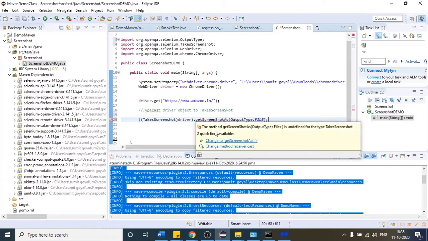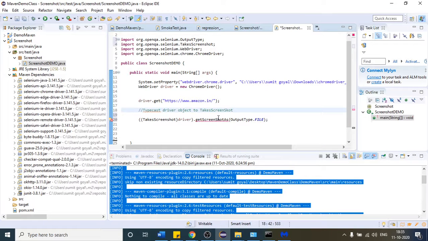The spelling is different, I am using incorrect SCREEN short. Okay, small s will come here. This is the reason, small s. So this is what this line will do.